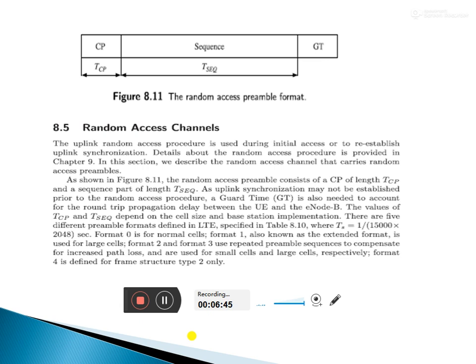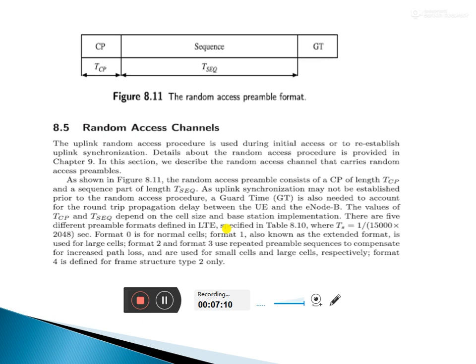According to this, there are 5 different preamble formats defined in Long Term Evolution. The first one is format 0. In format 0, normal cells are supported.